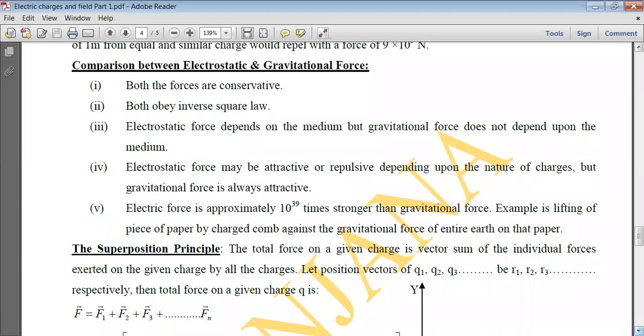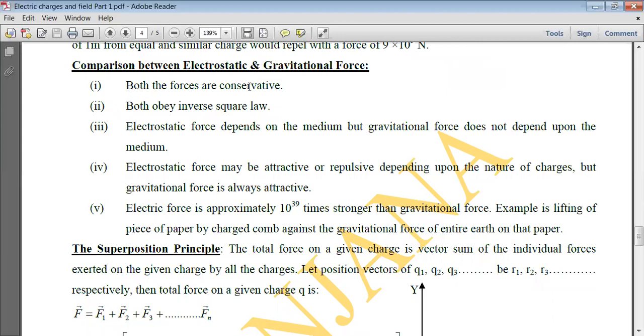Now let's compare the electrostatic force, which is the Coulomb force, and the gravitational force. Last year we studied one similar type of law, Newton's law of gravitation, which states that any two bodies in the universe attract each other with a force which is directly proportional to the product of their masses and inversely proportional to the square of the distance between them. Now let's compare these two laws.